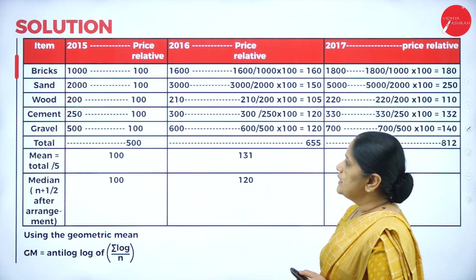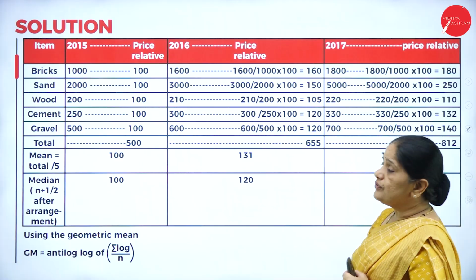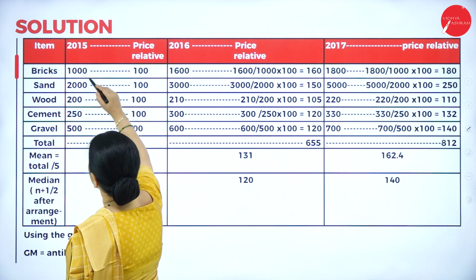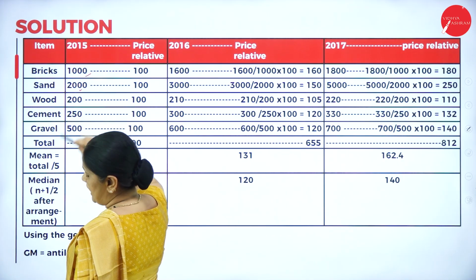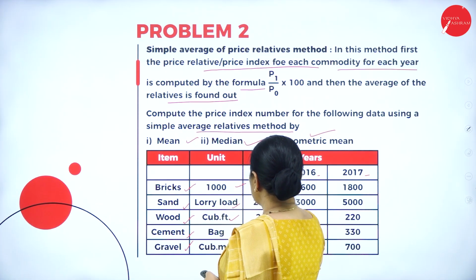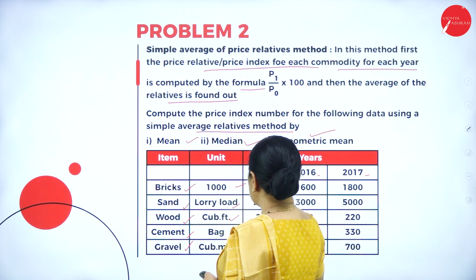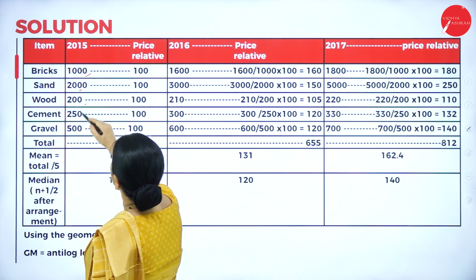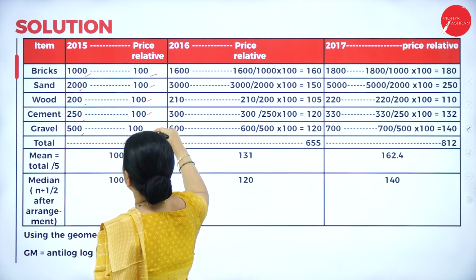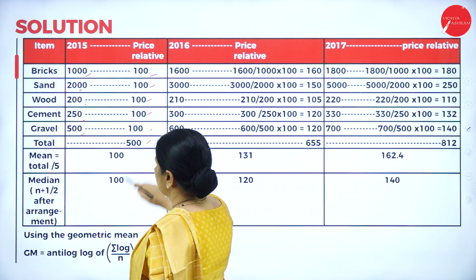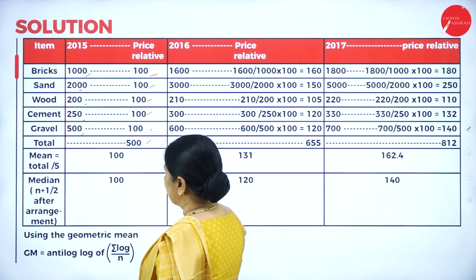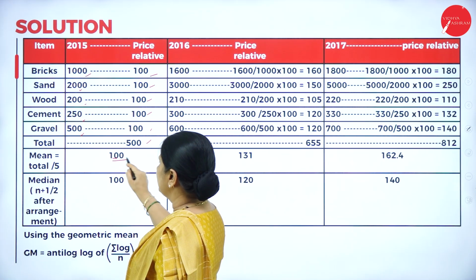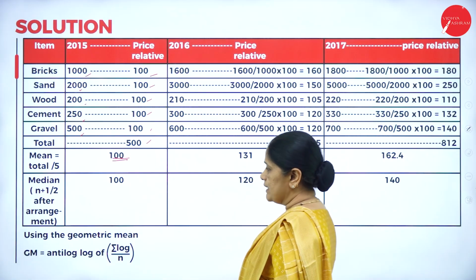Now let us see here, we have to calculate the price relative for each of the commodities. For bricks it is 1000, sand 2000, wood 200, cement 250, gravel 500. We have written down all the values here, and the price relative for the base year is always 100. When we take the total of the price relatives, it becomes 500. So 500 divided by 5 becomes 100. The mean of the price relatives becomes 100.